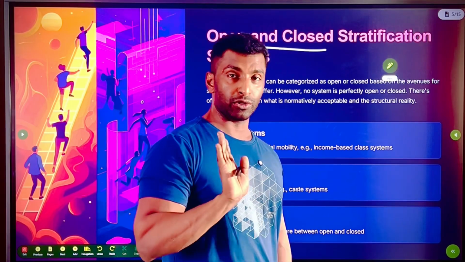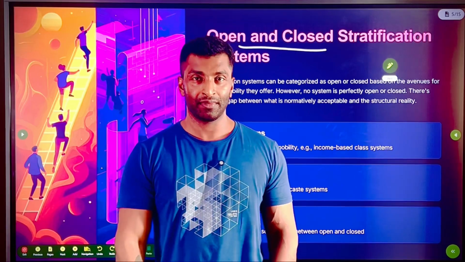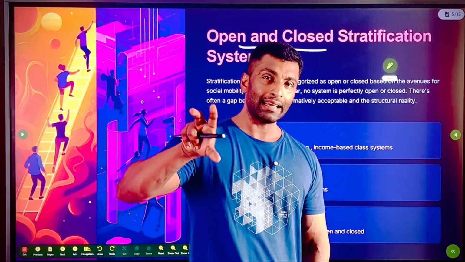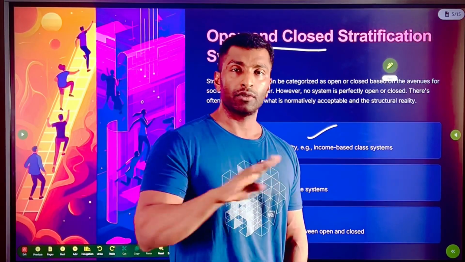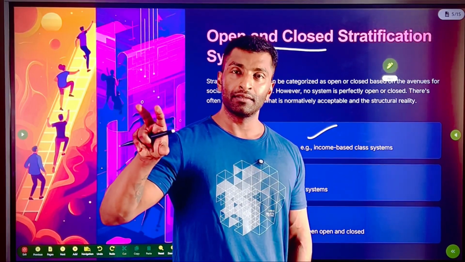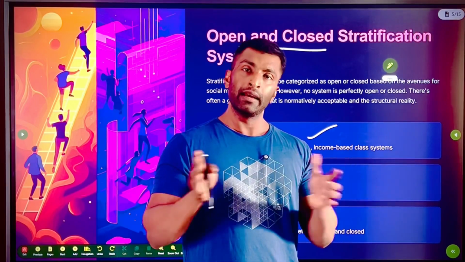So 100% you cannot say it is closed. 100% it is not open also. Income system is not 100% open. If so, everybody can become rich, right? There are other criteria and conditions also there. So practically, this is theoretically. Open means movement is possible, closed means no movement possible, but practically there are a lot of hindrances when it comes to both, and there is nothing which is 100% open or closed, it will stand in between.